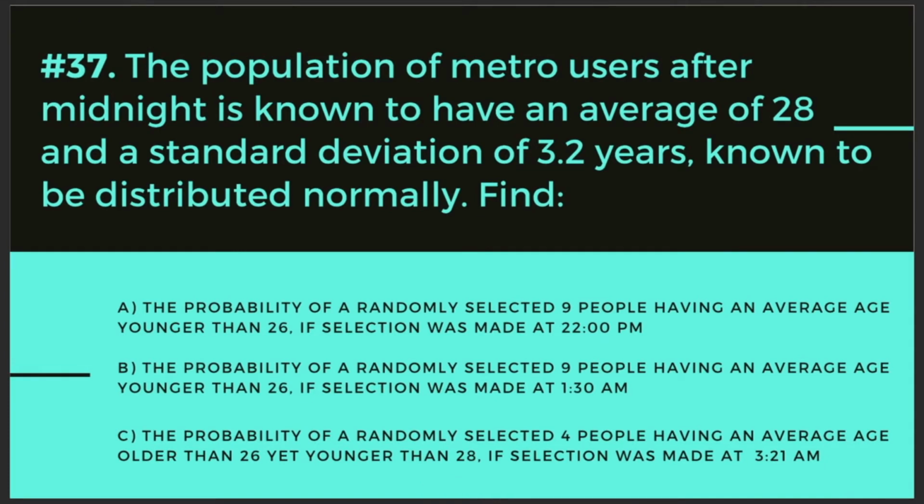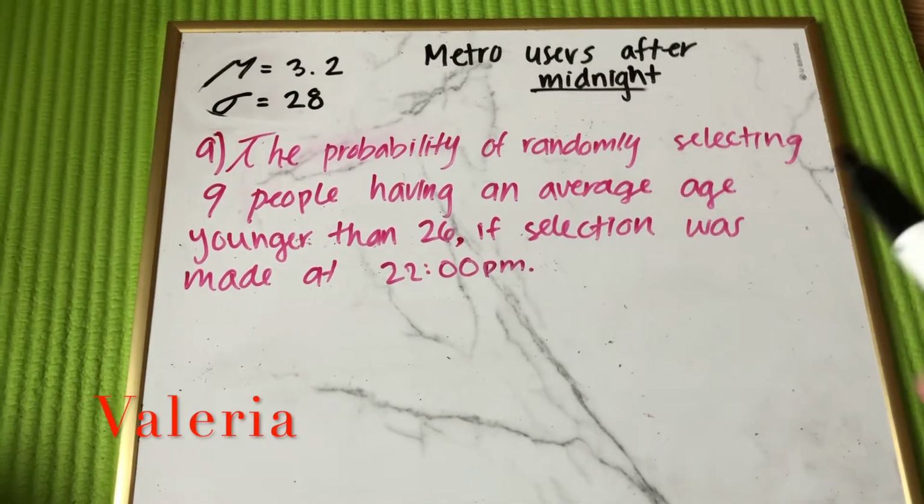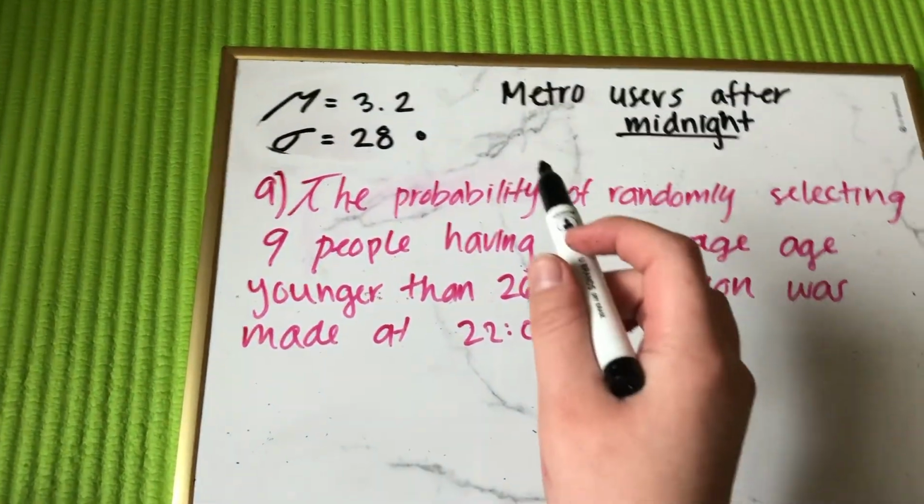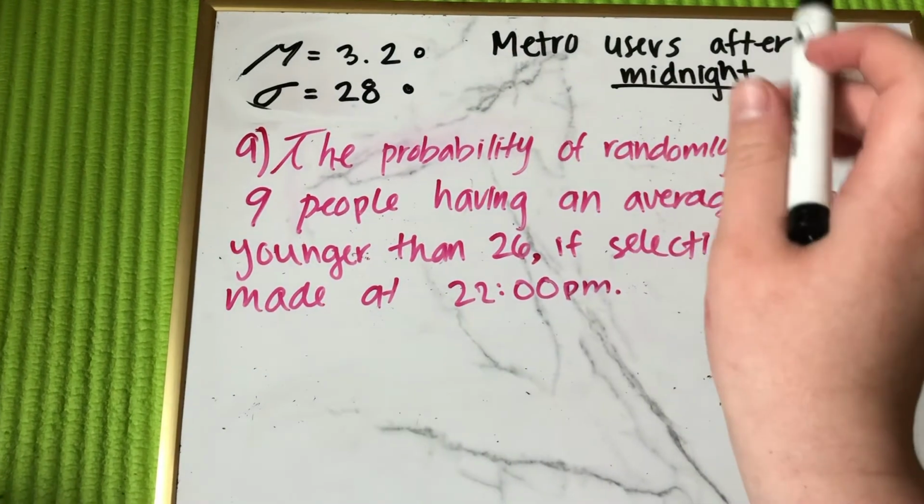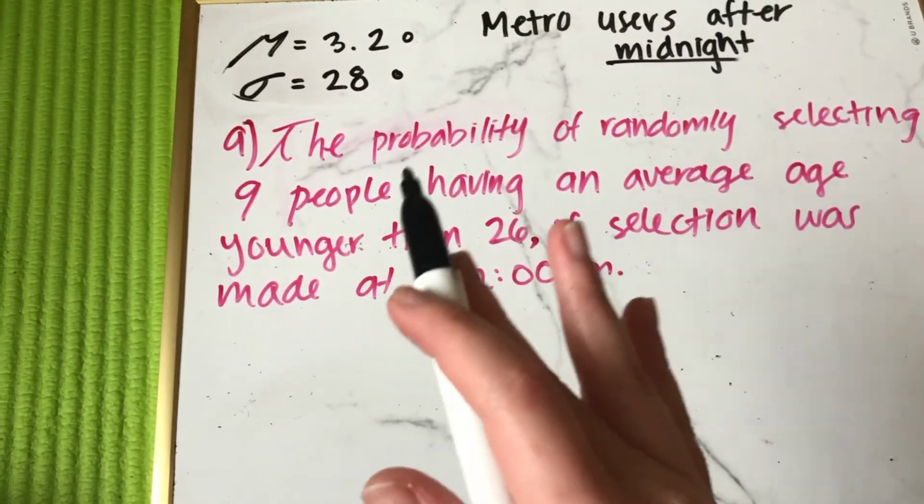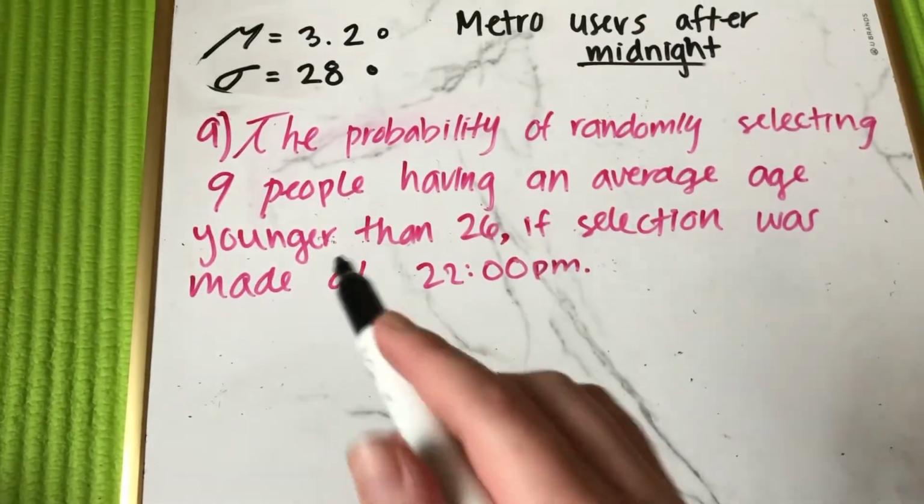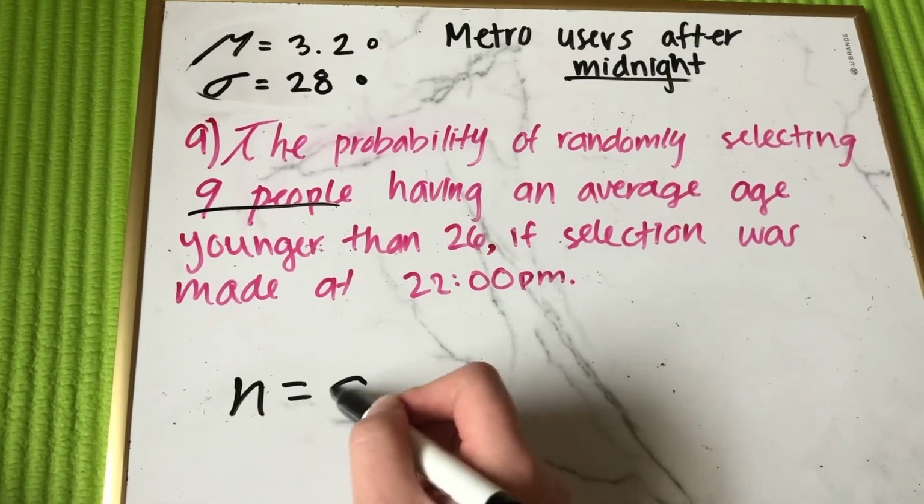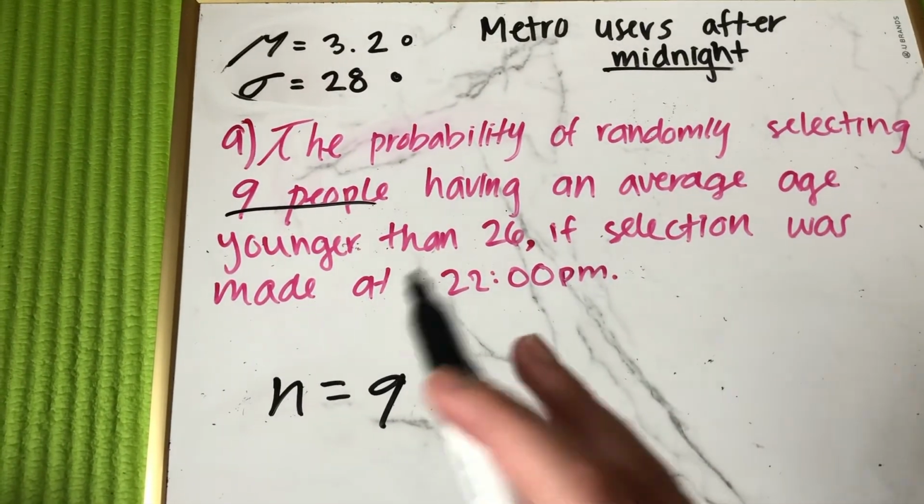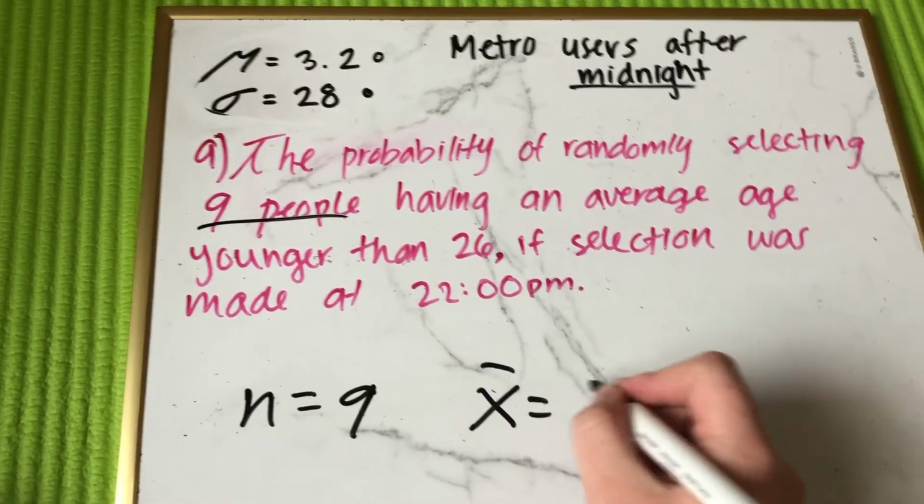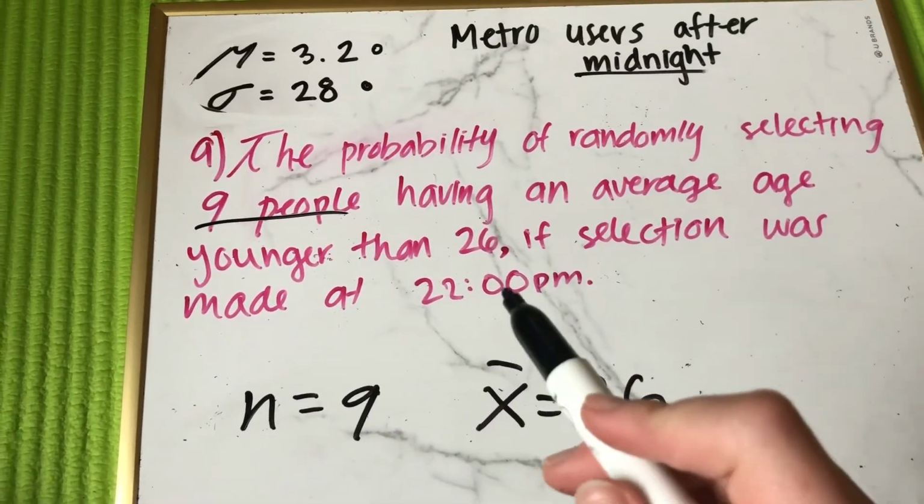Now that we know how to solve it, this is our problem. The population of Metro users after midnight is known to have an average age of 28 and a standard deviation of 3.2 years, known to be distributed normally. In our original question, they are already giving us the average and the standard deviation of Metro users after midnight. Reading question A: the probability of randomly selecting 9 people, which is our n, having an average age younger than 26, which is x, if selection was made at 22 p.m.